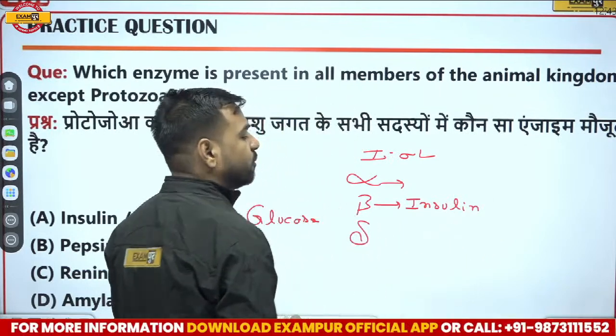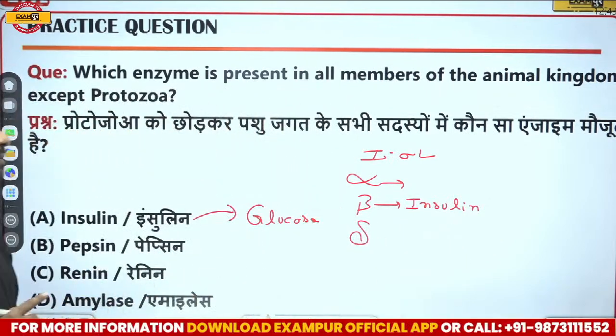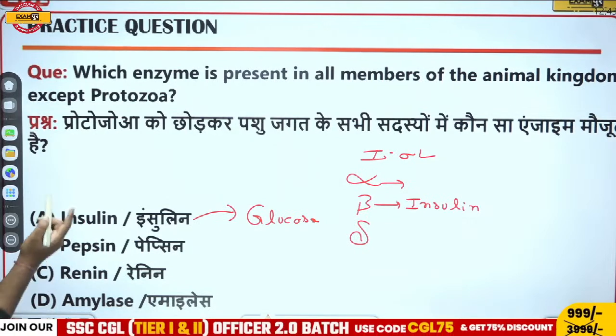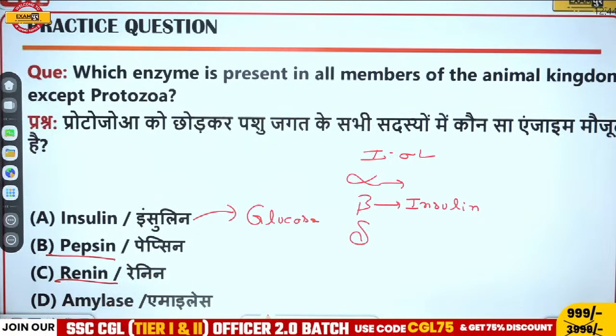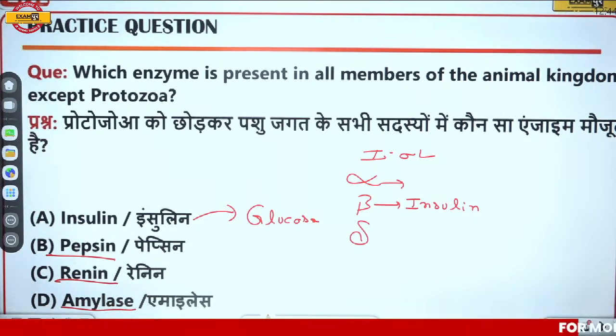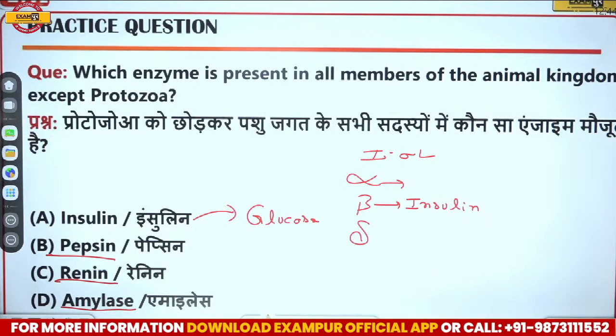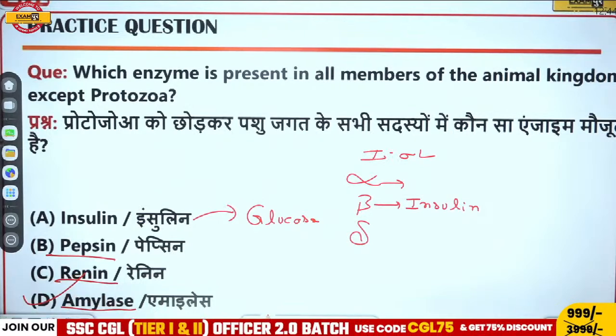From delta, we have somatostatin. So insulin and glucose level are to be maintained. But obviously, if beta level is less, insulin level is less, we will be suffering from diabetes mellitus. If I go with B, we have pepsin, that is helping in the digestion of the protein. If I go with renin, milk into curds conversion. If I go with amylase, carbohydrate or starch digestion. But here, except protozoa, the enzyme which is present in all the animal kingdoms is amylase.